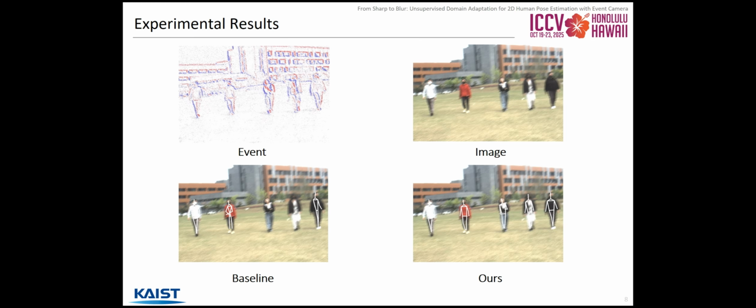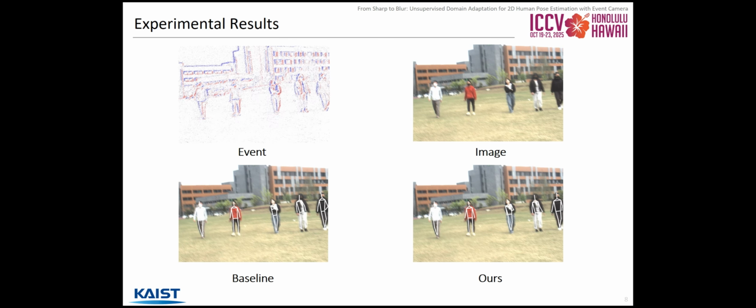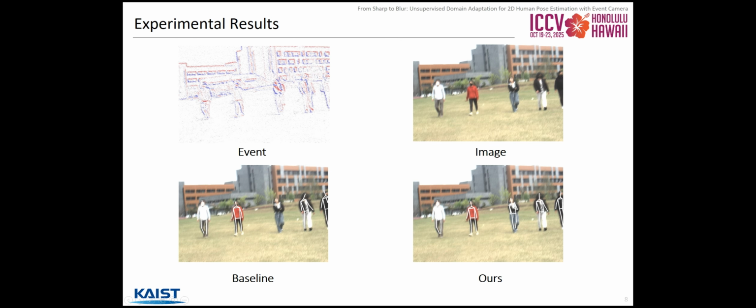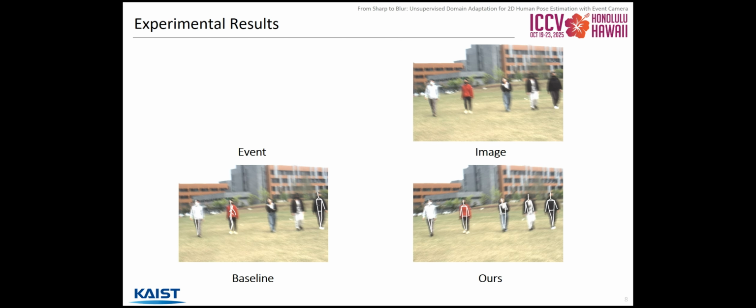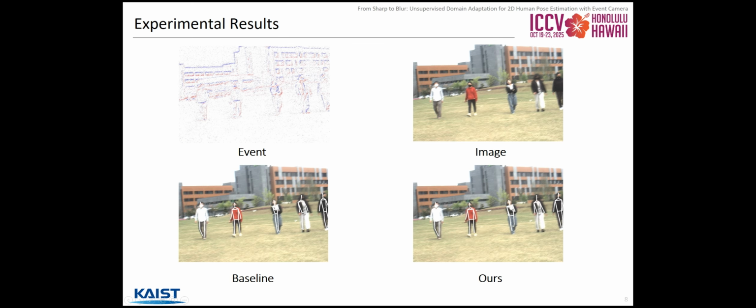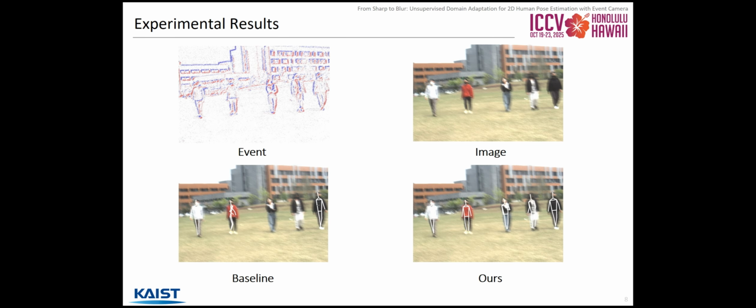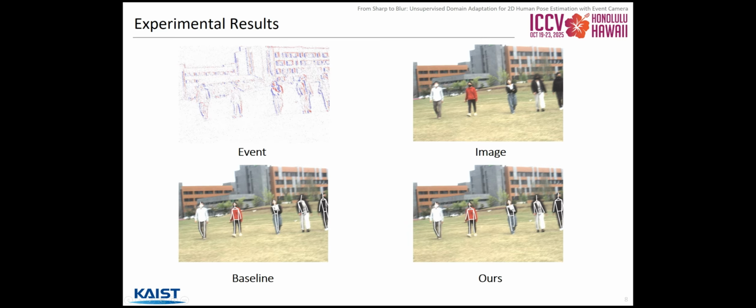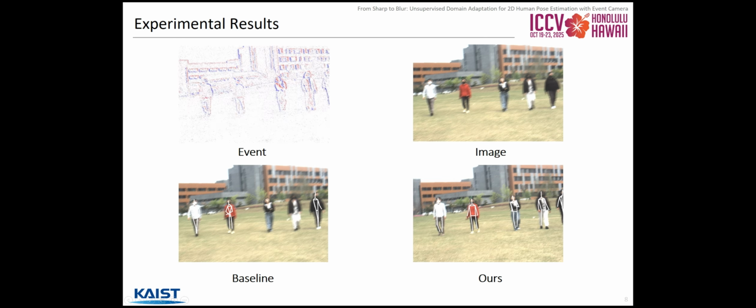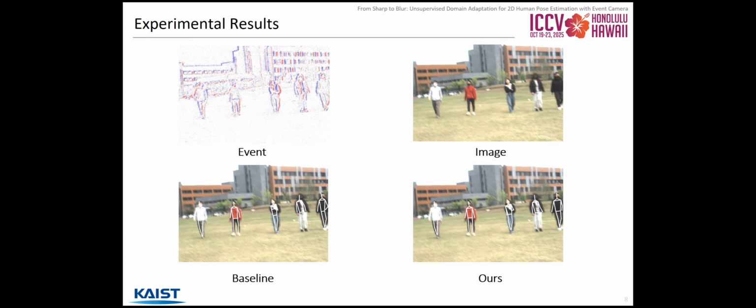This video shows qualitative results of our method. Our method can estimate human pose for extremely blurry images. It utilizes the mutually complementary strengths of two modalities, which can finally adapt to both sharp and blurry domains.